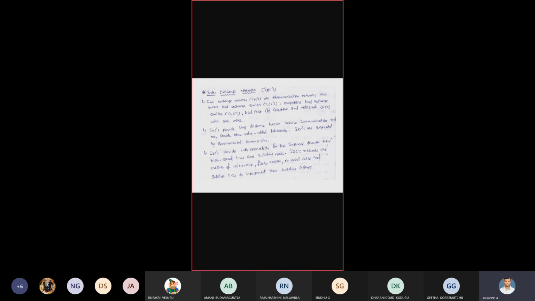Here, what is the use of this inter-exchange network? These inter-exchange networks provide long distance bearer services. What are bearer services? Voice services, data services, or other value added services, that is fax, whatever it may be.